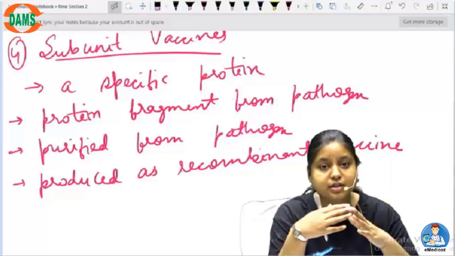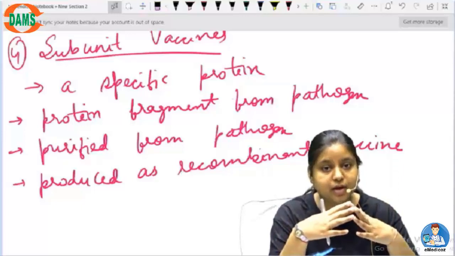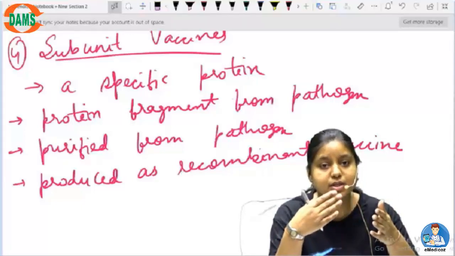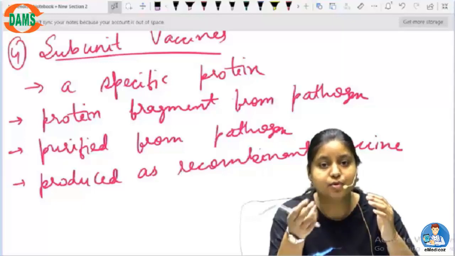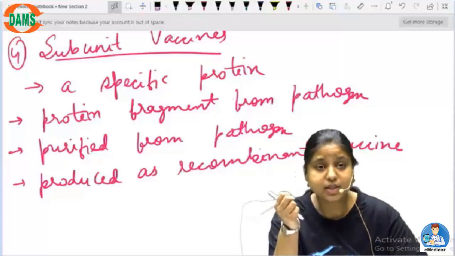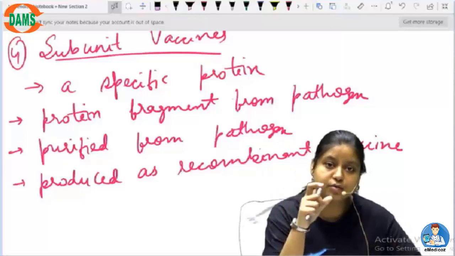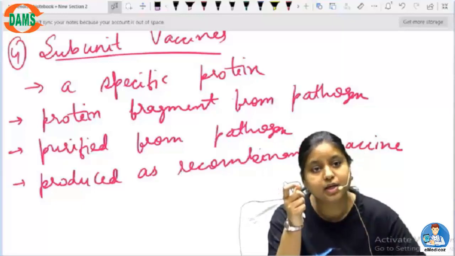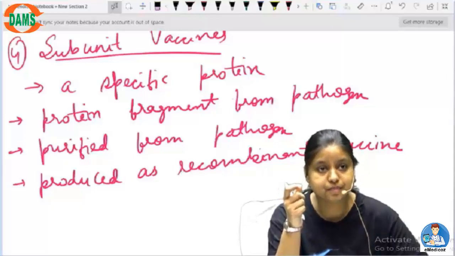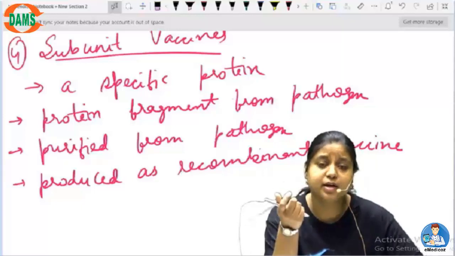Okay, so that is why the protein fragment or the protein itself can be used inside the body to create the immune response. Now you can take the protein, or part of the protein, or you can purify it from the pathogen.